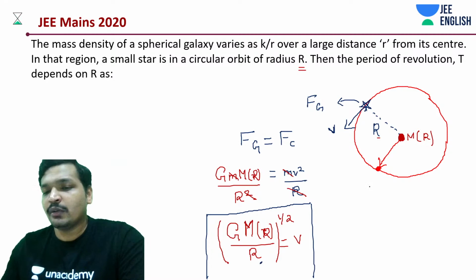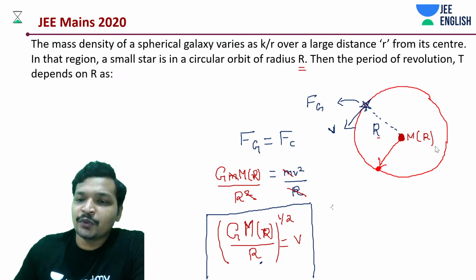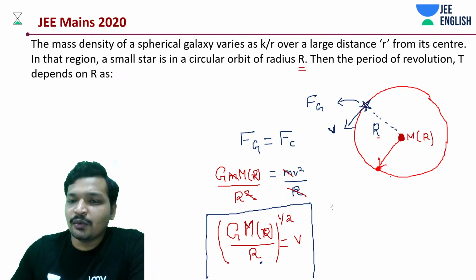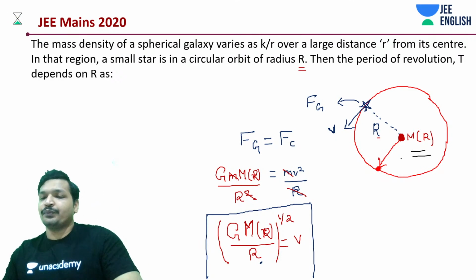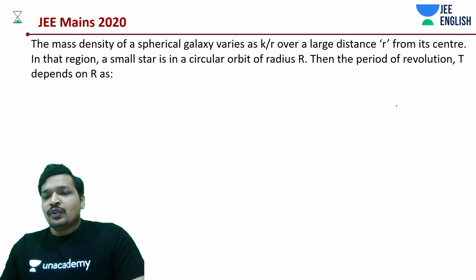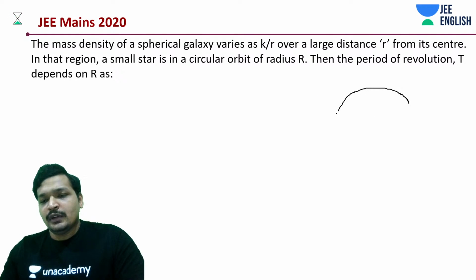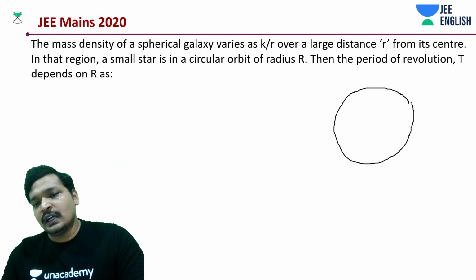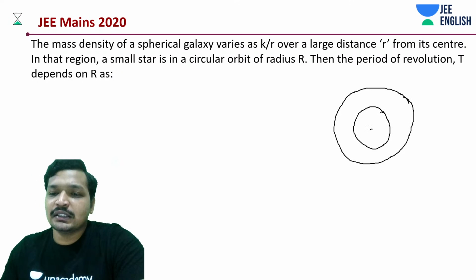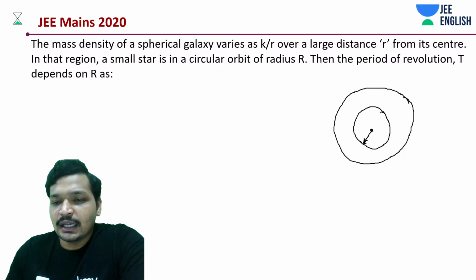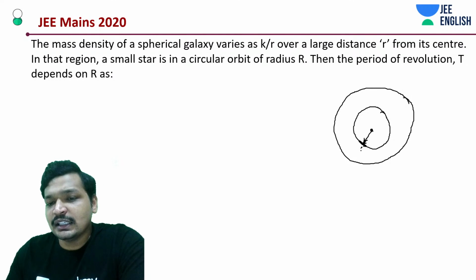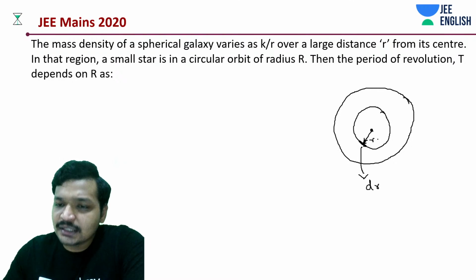It will be capital R only because everything is focused. If that is clear, the rest is just a cakewalk. We need to work around this mass. So what we'll do is take a full sphere and then take a small part of that sphere, and say that the small part has some thickness, dr, and it's at a distance r from the center.